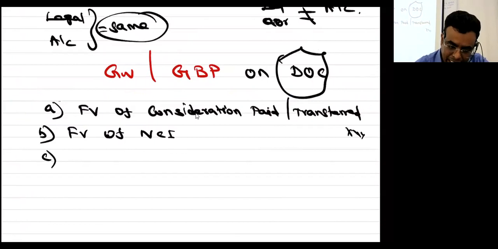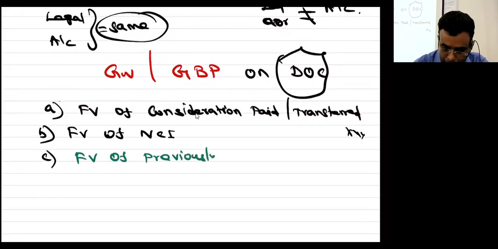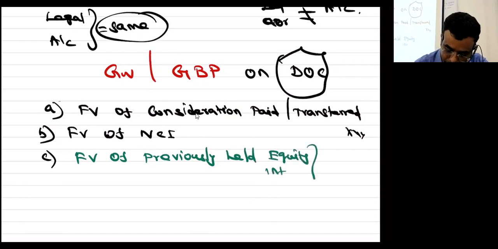C வந்து எதுவுமே கேட்க கூடாது என்கிட்ட, அப்புறமா சொல்றேன். Fair value of previously held equity interest. Don't ask me anything about C now.